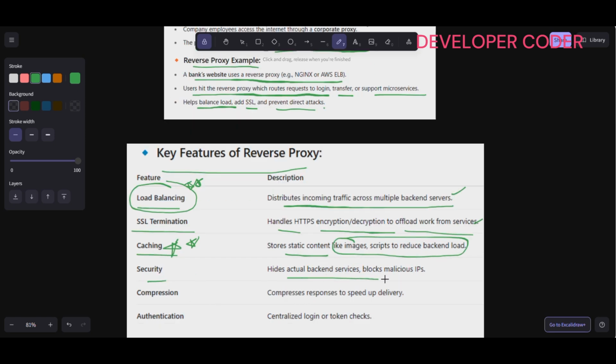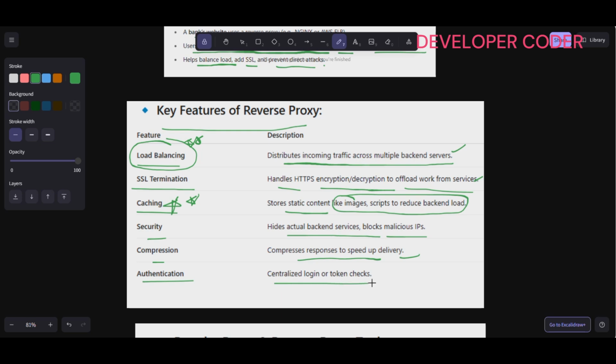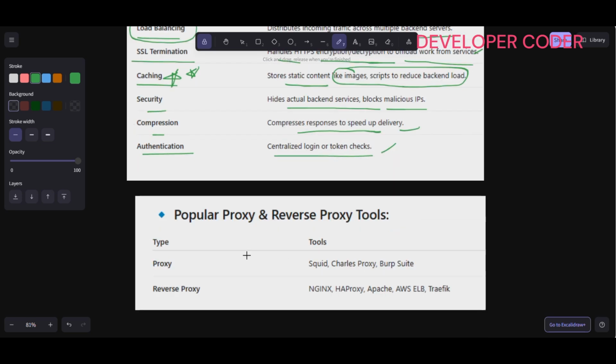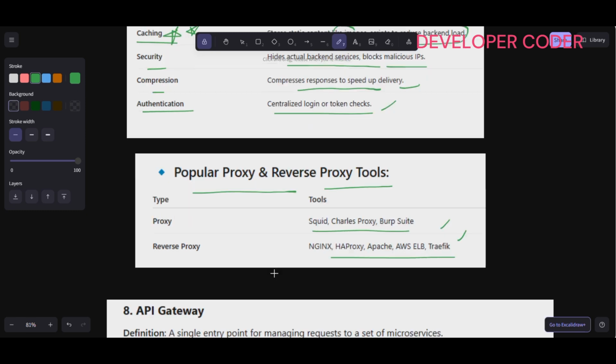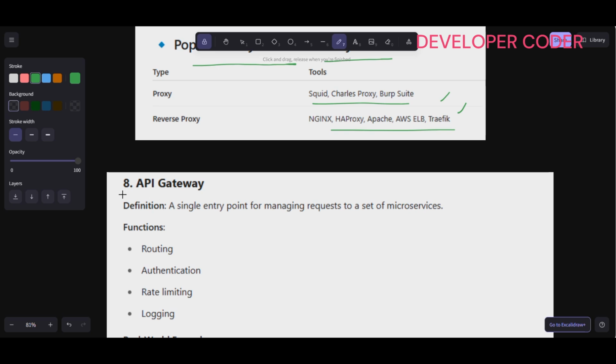Security: it hides actual data, blocks malicious IPs, compresses responses to speed up delivery. And authentication: centralized login or token checks. Okay, so these are popular proxy and reverse proxy tools, and these are the examples of them. All right. Okay, so now this is the last topic for today's video, API gateway.